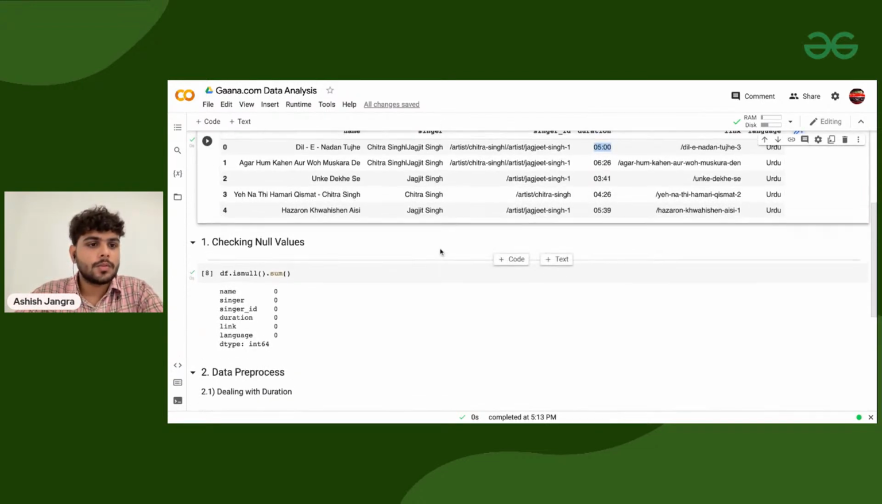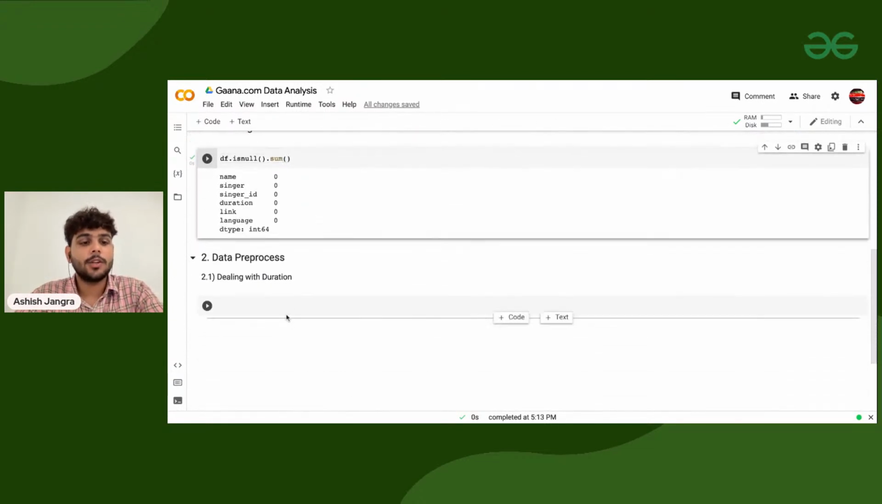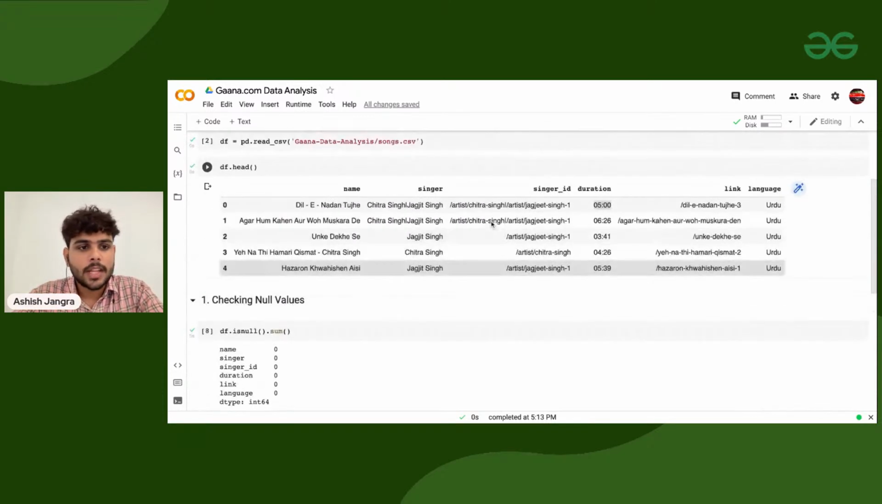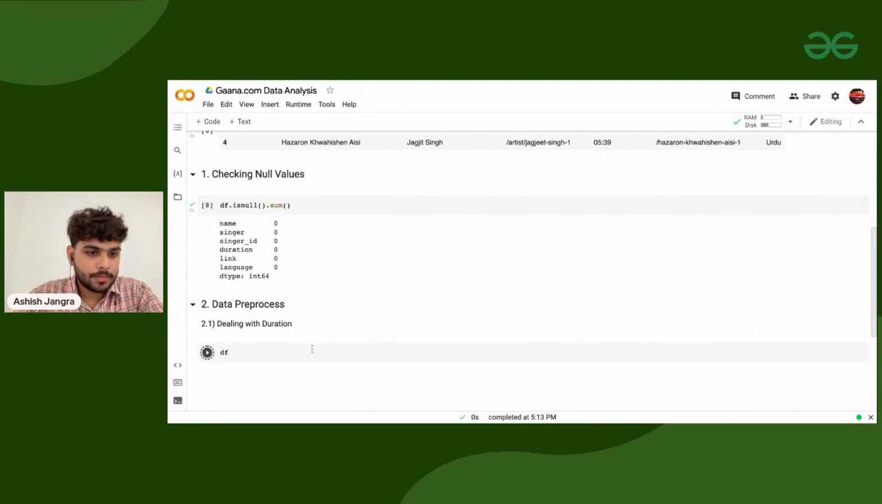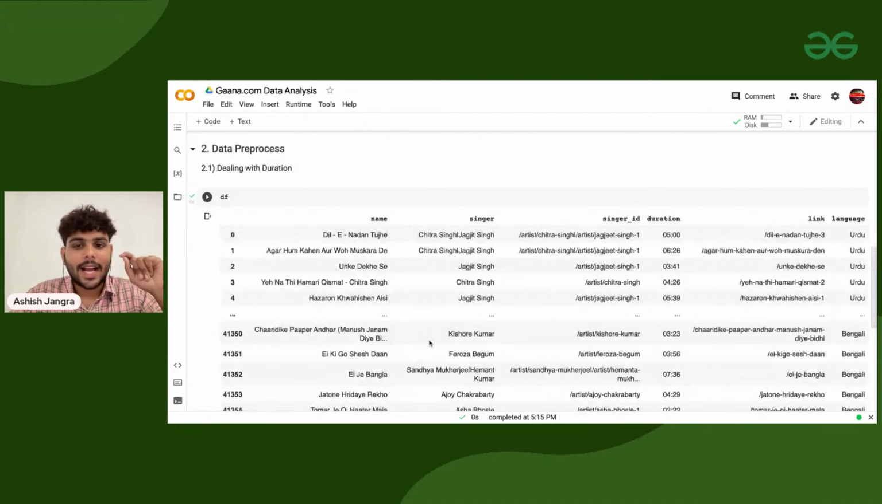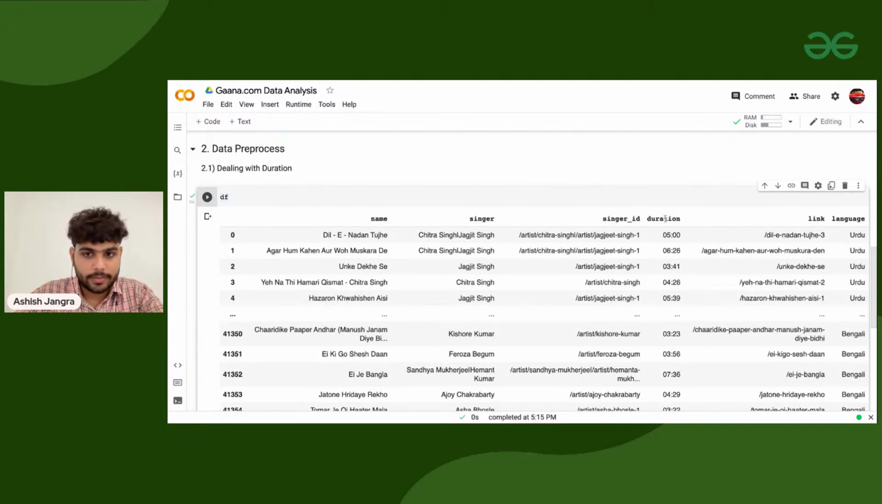So what we will do, we are checking the null values. After that, we need to pre-process the duration column. And to deal with the duration column, I can take the whole data frame that I'm having, and inside that data frame, I'll select the duration column. Sorted?